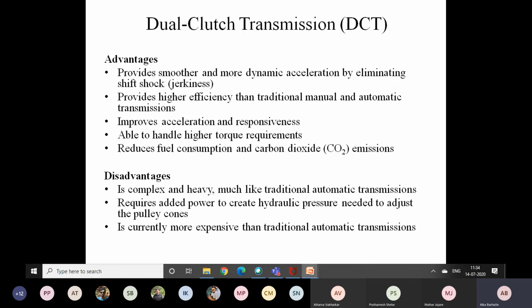Okay, so these are the advantages and drawbacks of the transmission systems, and this will end all transmission systems, their comparison and working. Okay, so is there any doubt in this? Yes, student.